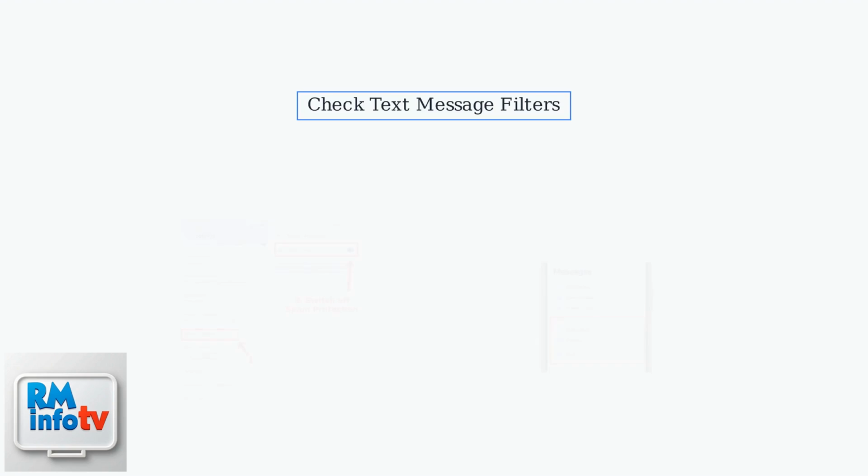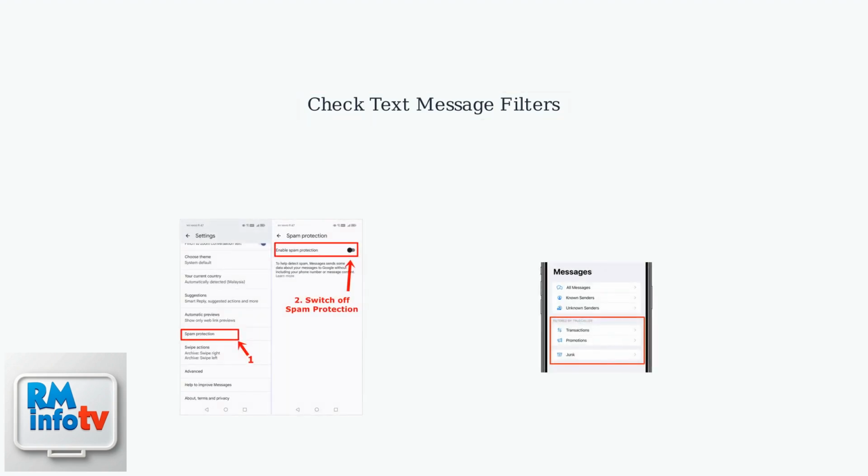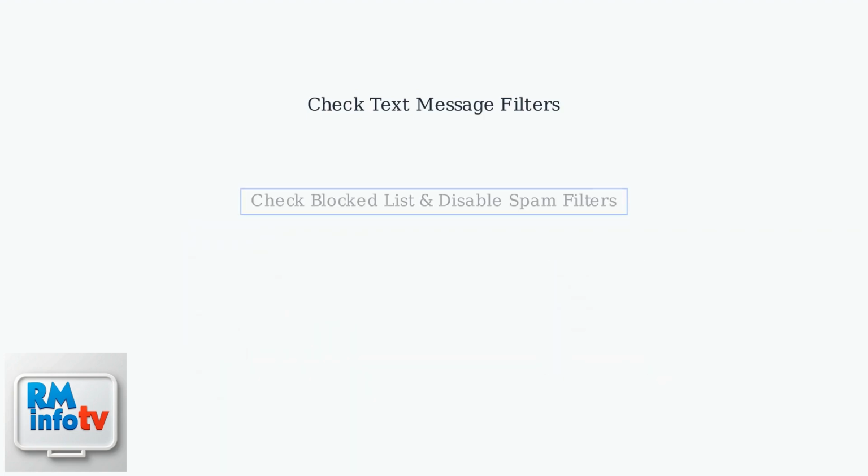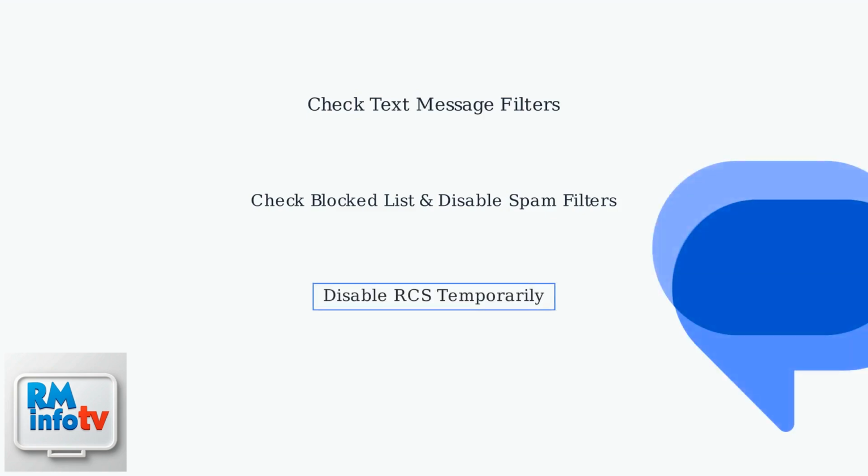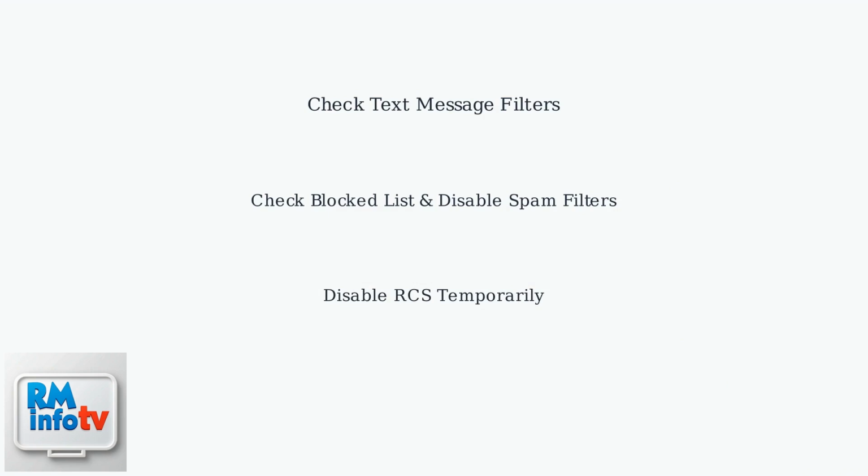If your SMSC is correct and you're still not receiving texts, check your text message filters. Built-in spam filters on Android and iOS or third-party apps like Google Messages can sometimes block legitimate messages. Make sure the sender isn't on your blocked list and temporarily disable spam filters to see if that resolves the issue. Also, consider whether RCS, Rich Communication Services, is interfering with SMS.